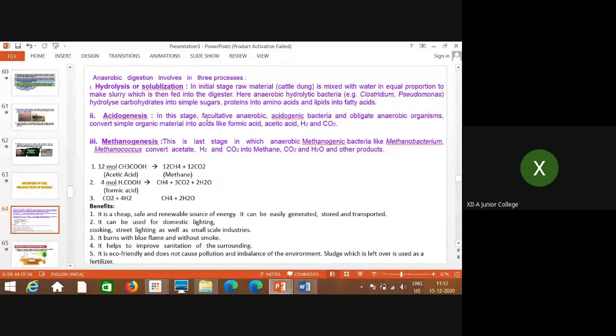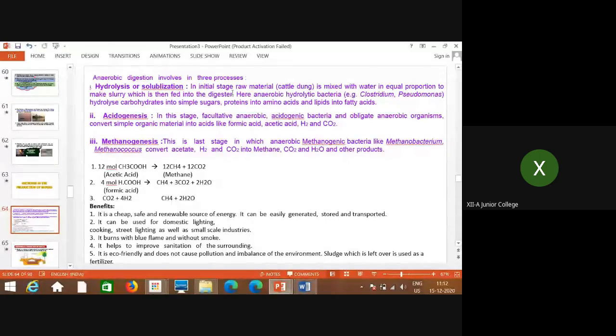The second step is called acidogenesis. Very simple. Acidogenesis means acids are formed. Genesis means formation or synthesis. Which acids are formed? Formic acid, acetic acid.